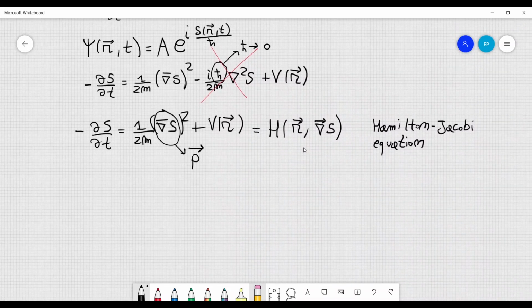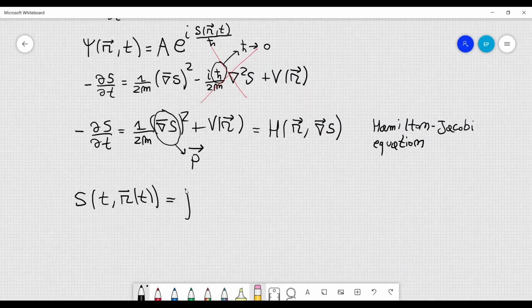So how can we derive this equation here? We can derive it from the action. The action S is a function that depends on time, but it can also be considered as a function that depends on the position at time t, because we have to integrate a Lagrangian that depends on position, velocities, and time. In this case, I will indicate time as t prime. So here we have dt prime. And we have to integrate from some initial time t0 to some final time that I will call t.